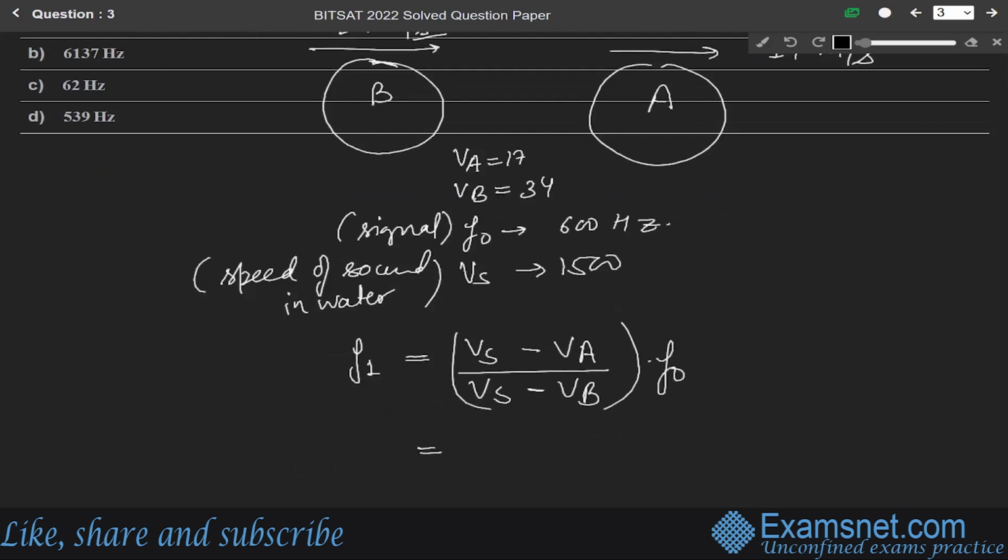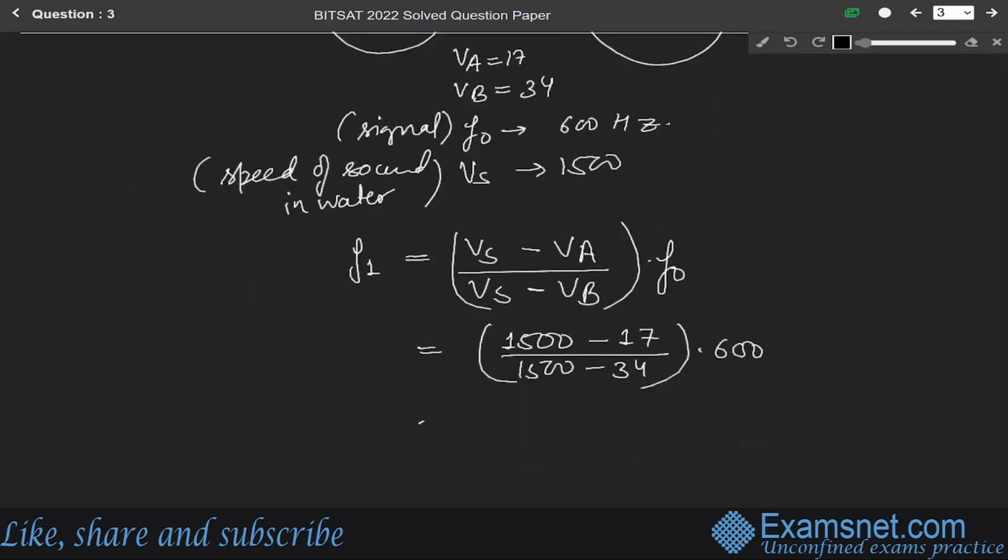But just putting the value, (1500 minus 17) over (1500 minus 34) into F naught. F naught is what? 600. So solving it, we get F1 is equals to 1483 over 1466 into 600. Okay. Let us say this is equation number 1.